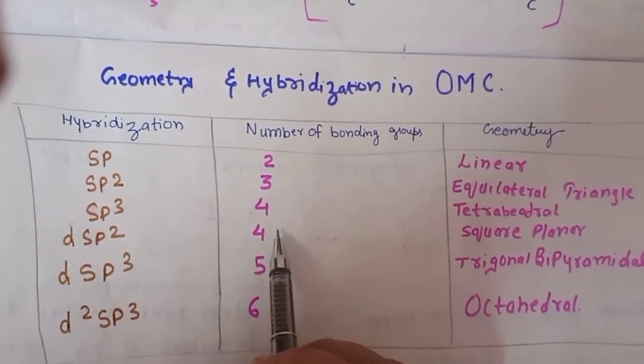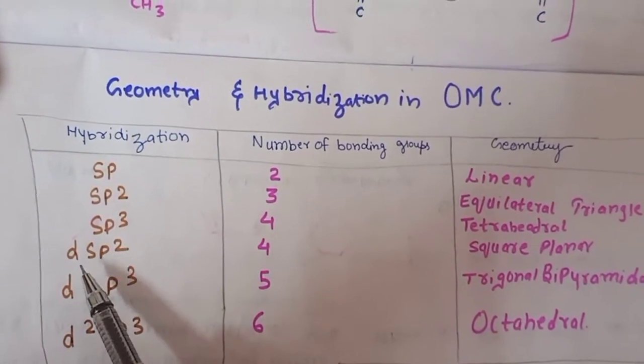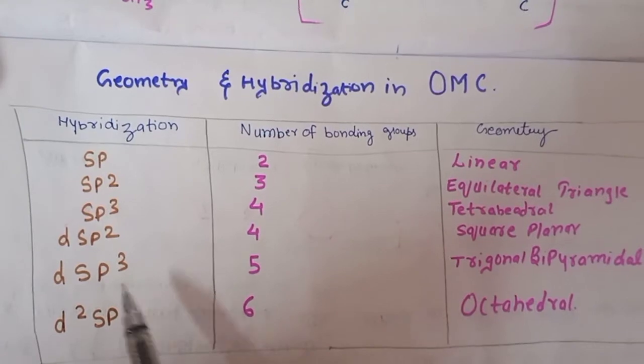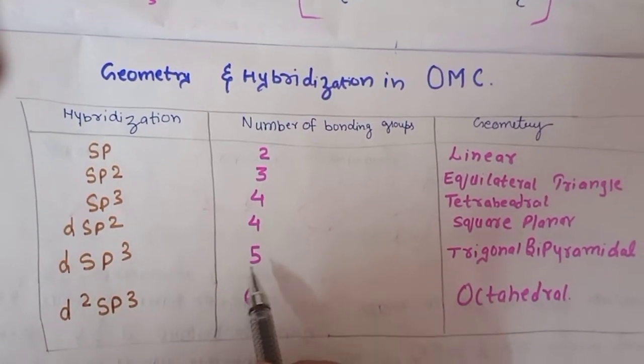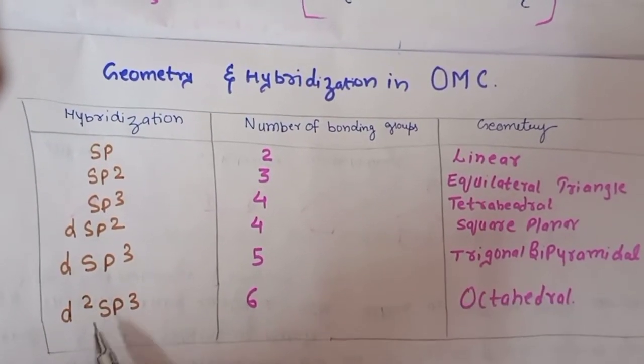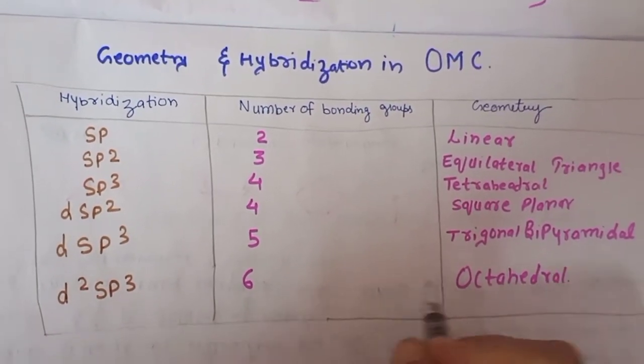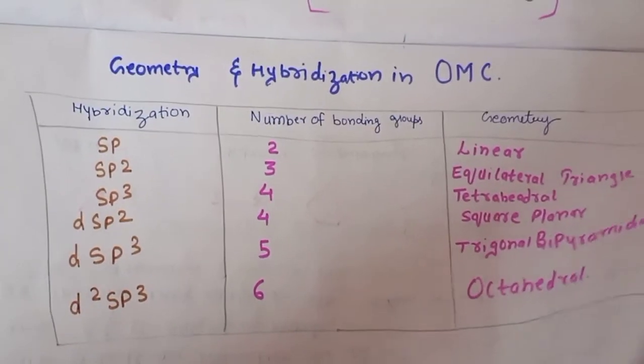If the number of bonding groups is 4, again hybridization is dsp2, it can go for the square planar. If it is dsp3, 5 and trigonal bipyramidal. If it is d2sp3, the number of bonding groups will be 6 and it can go for the octahedral.